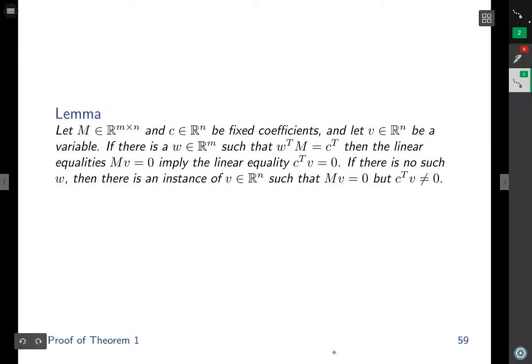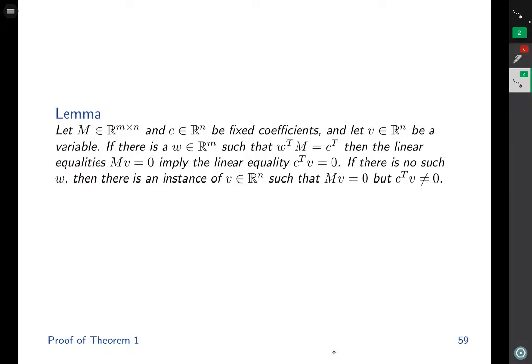In other words, if we can write C transpose as a linear combination of the rows of M, then the linear equalities MV equals 0 imply the linear equality C transpose V equals 0. If there is no such W, in other words, if C transpose cannot be represented as a linear combination of the rows of M, then there is an instance of the variable vector such that MV is equal to 0, but C transpose V is not equal to 0.